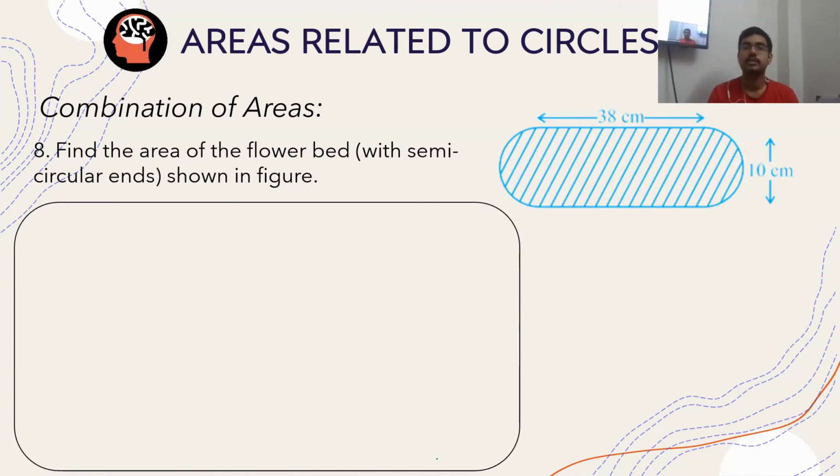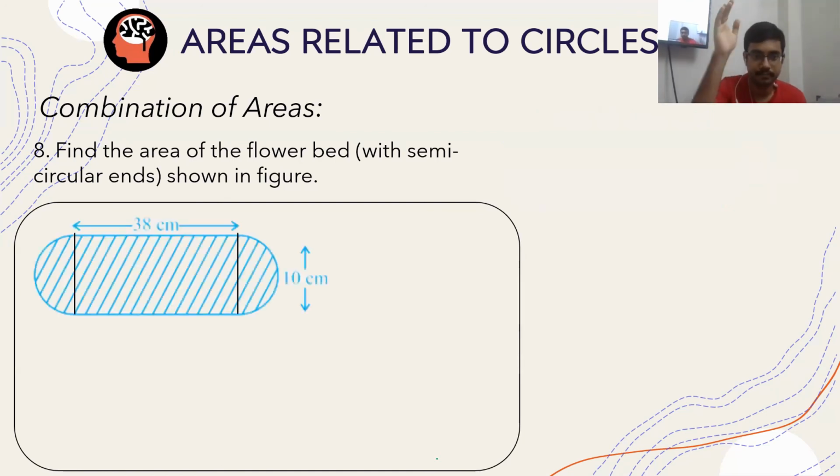Okay, let us solve this problem. So I took out this problem to here. How is the solution? See, this is a semicircle, this is a semicircle, and this is a rectangle. So can I say it like this? The area will be the area of the rectangle plus the area of 2 semicircles.